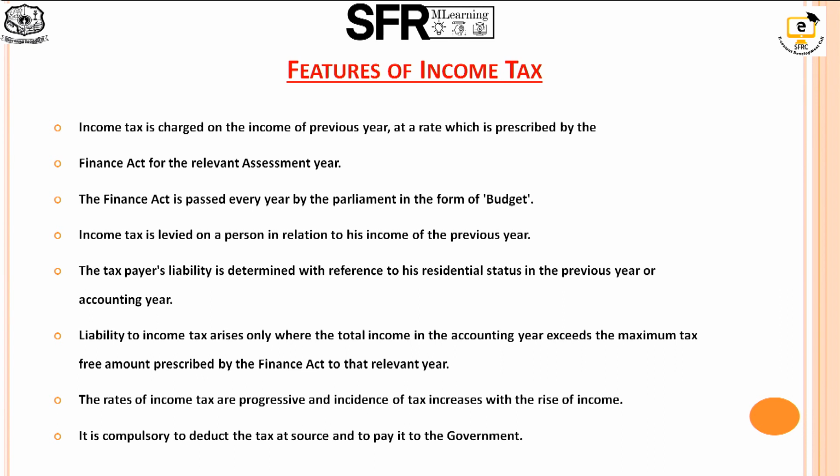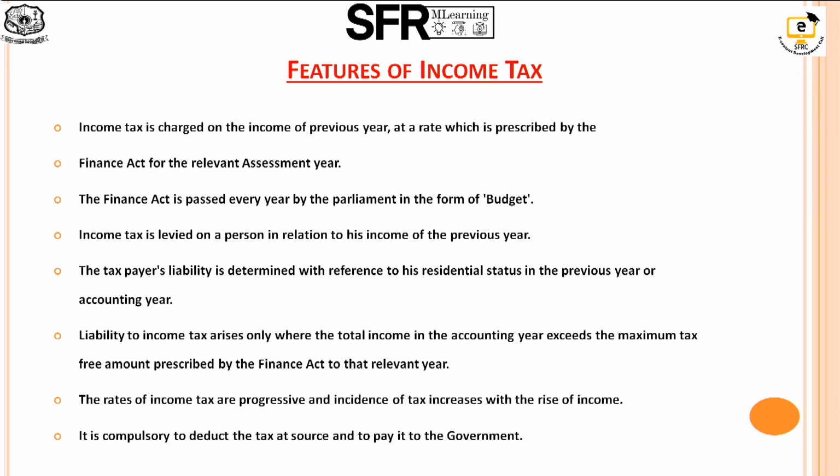The income tax is levied on a person in relation to the income of the previous year. The taxpayer's liability is determined with reference to his residential status in the previous year or accounting year. Liability to income tax arises only where the total income in the accounting year exceeds the maximum tax-free amount, that is, the tax slab rate fixed by the government.